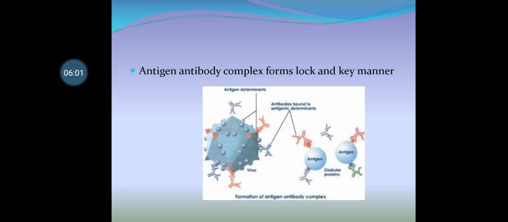So here in this picture you can see the lock and key arrangement, or lock and key manner, of the antigen antibody complex. You just go through the diagram. The previous one is the structure of antibody, antigen antibody complex. All these diagrams are very important.